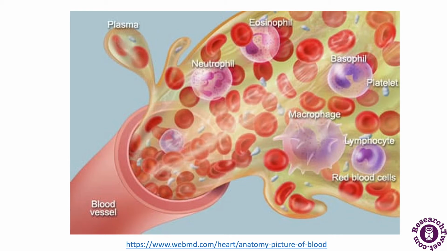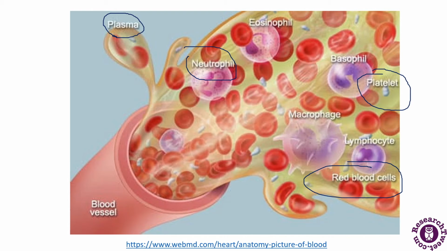This is a blood vessel which consists of various components of the blood as well. We have shown that there are neutrophils, and there is plasma. We have discussed plasma as well, that it is the liquid state of the blood, and it makes up about 55% of the blood. Then we have red blood cells. The red blood cells and the white blood cells have been divided into further categories, and then there are platelets. So these are all the components of the blood which are shown here.